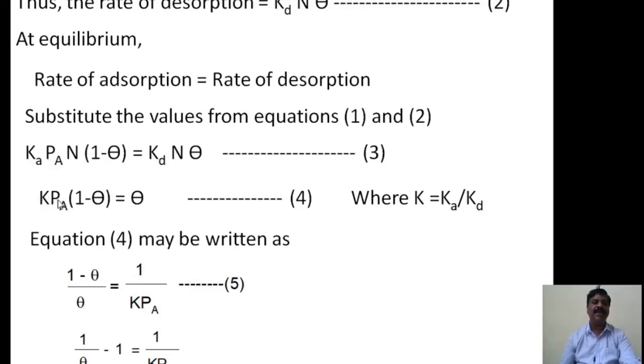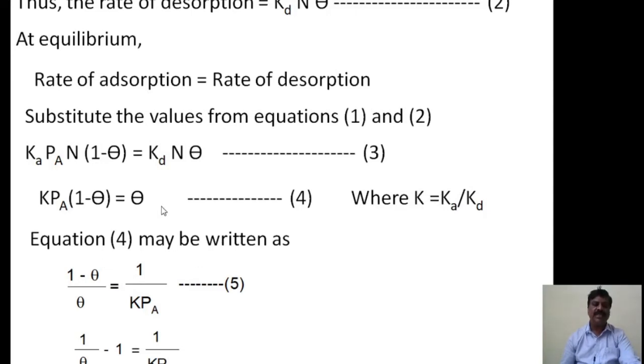And Pa remains as it is. N is cancelled, therefore 1 minus theta will be equal to theta. It is called equation number 4, where I told that after transferring, we will get Ka divided by Kd, and for that Ka divided by Kd I write K here. This K is another constant.